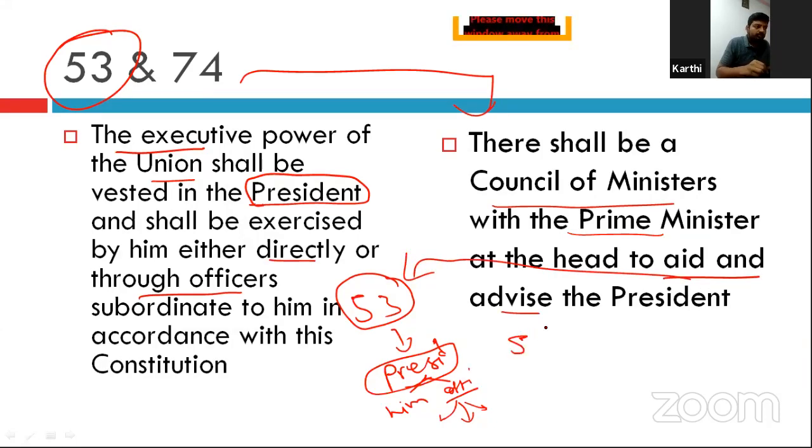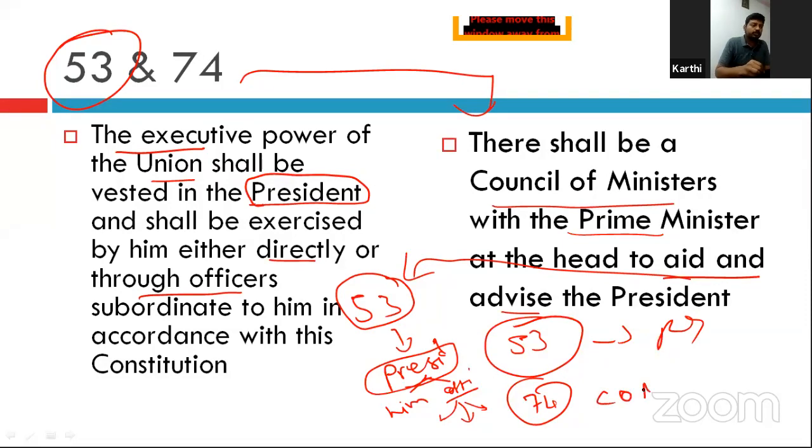Article 53 gives the executive power to the president. Article 74 says there should be a council of ministers headed by the prime minister to aid and advise the president. But whether the president must compulsorily take the advice or can disregard the advice of the council of ministers.